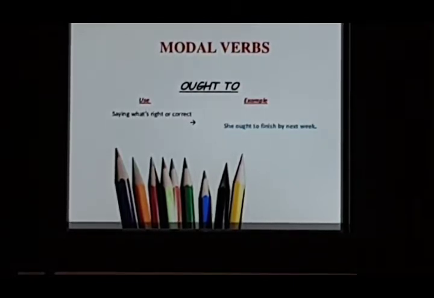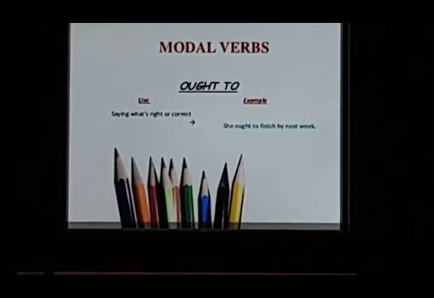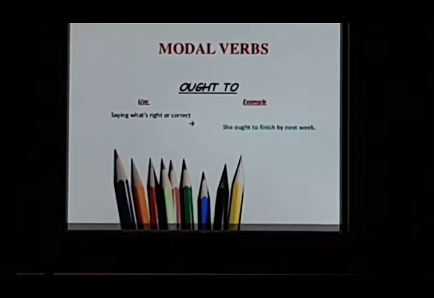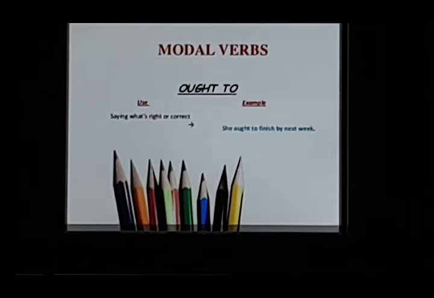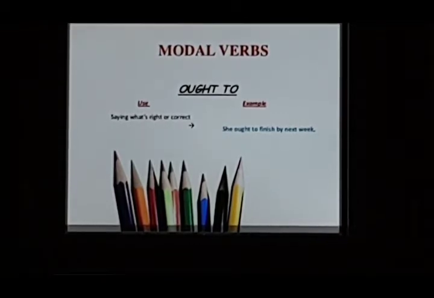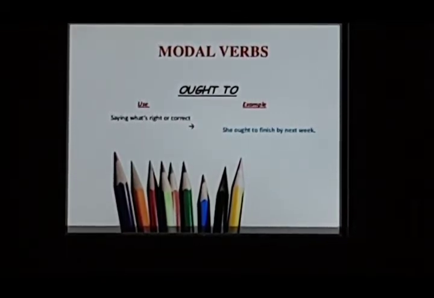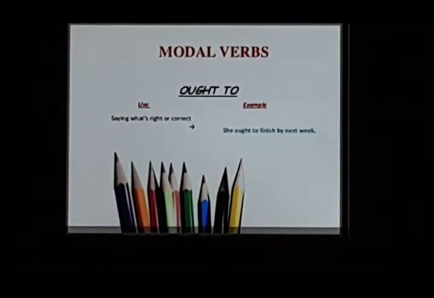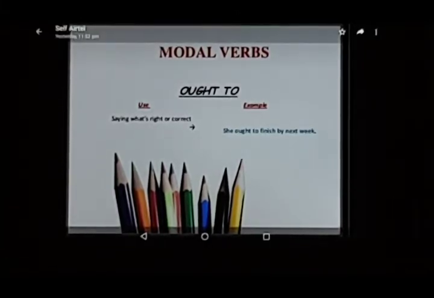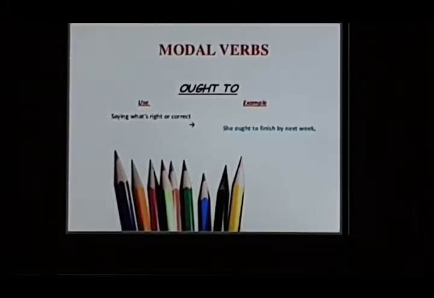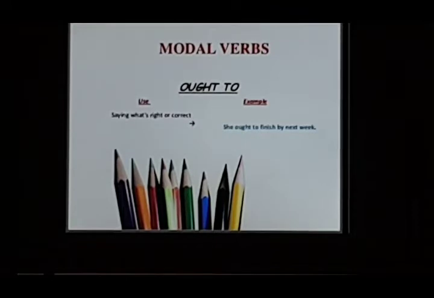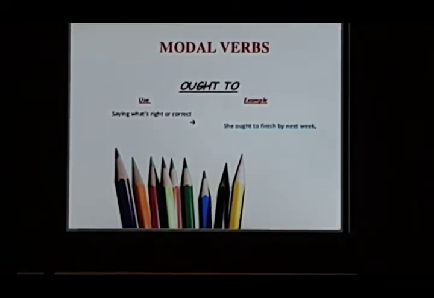That she should. See, it has the same meaning as should or must. But then should is a weak suggestion. Ought to usually comes in the middle, and must is the strongest one. Okay, so this is how these can be used. We can use should when we want to convey some weak suggestion or something like that, when the possibility or chance is weak, then ought to can be used in the middle, though it is stronger than should.